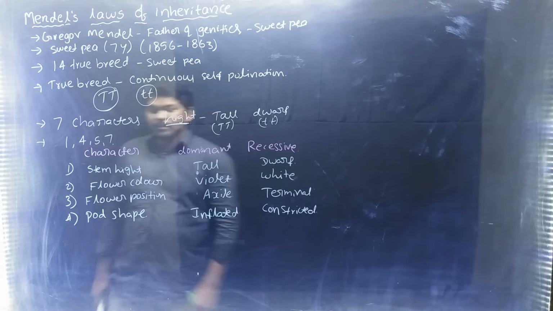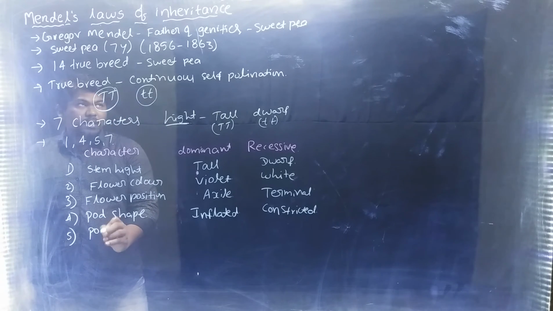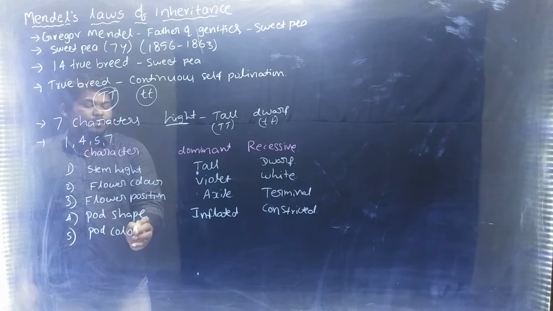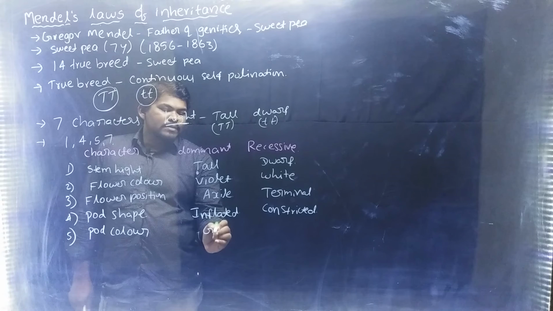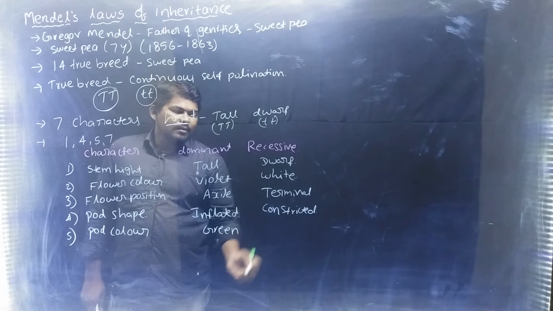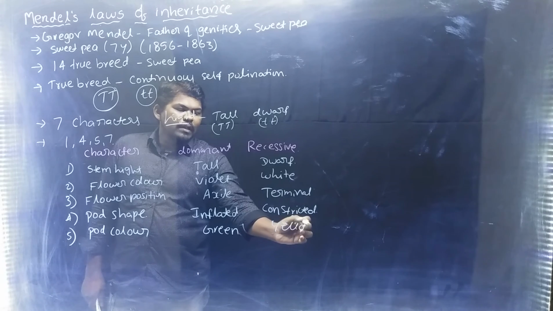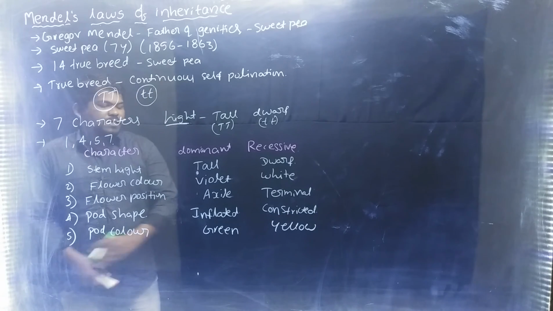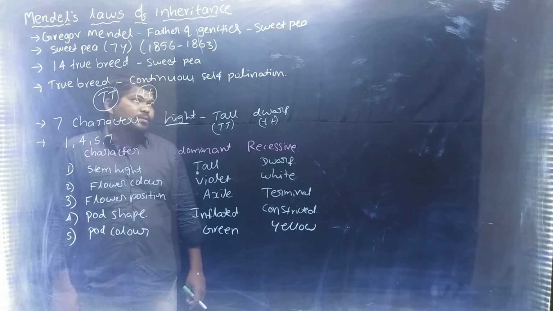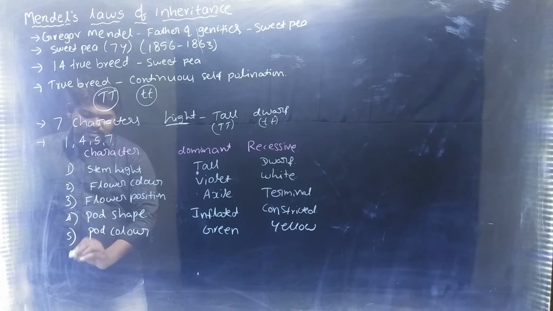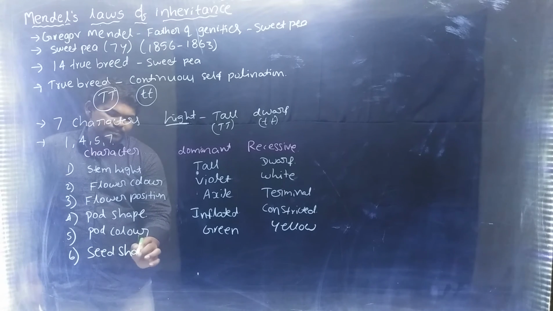Next, the fifth character, pod color, means fruit color. Green is dominant and yellow is recessive. If the fruit is green, that is the dominant character; if yellow, that is recessive. Next, sixth character, seed shape.